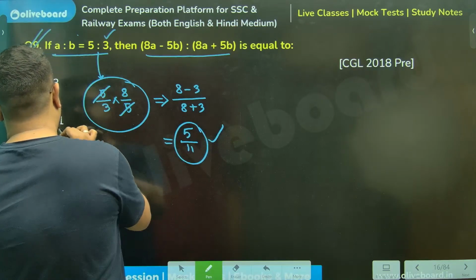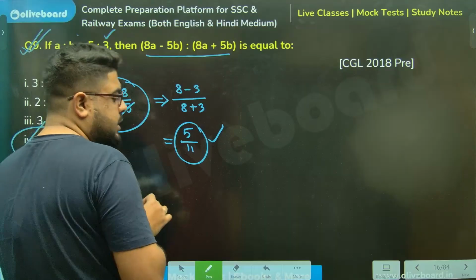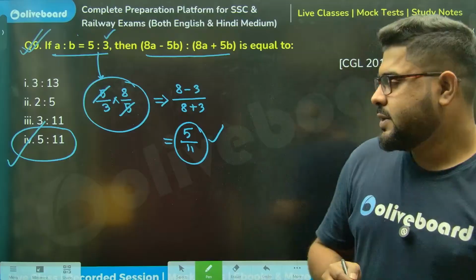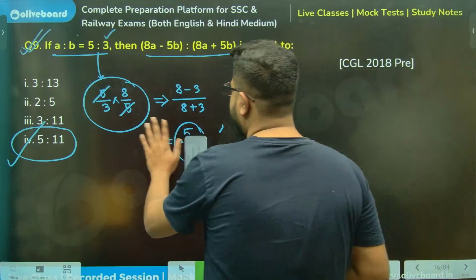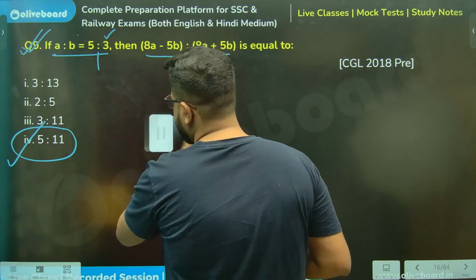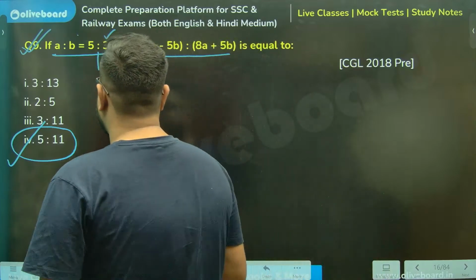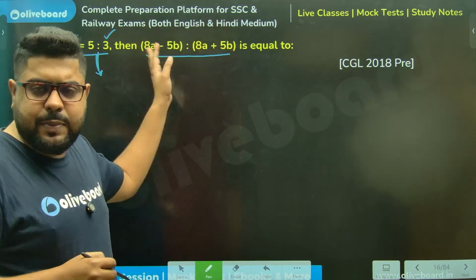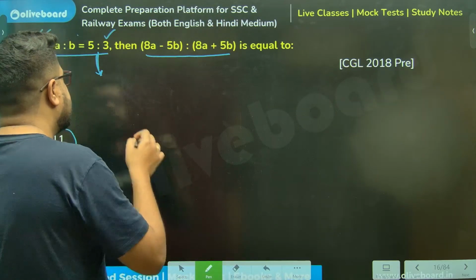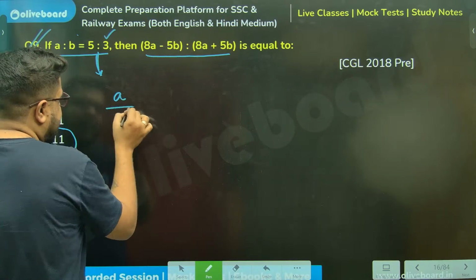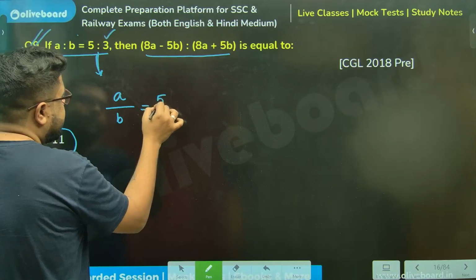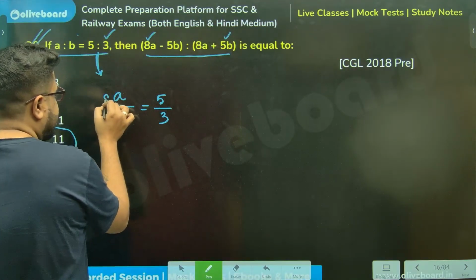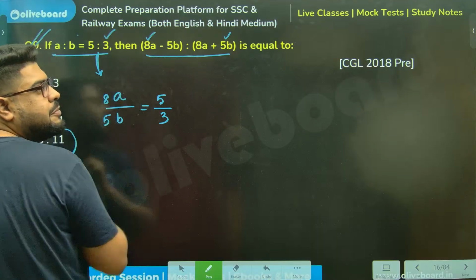मैं भूल गया था एक step करना. Sir, option 4. Now you will say, sir, how did you do it? कैसे किया? See, I've used something like componendo dividendo. Let me just show you guys. Sir, I'm just using a different technique, because you will be able to solve it by putting values. That I'm sure of. Sir, I have written A by B is 5 by 3. Now here with A there is 8 and with B there is 5. So I'm writing 8 here, 5 here, meaning 8 by 5 multiplication.